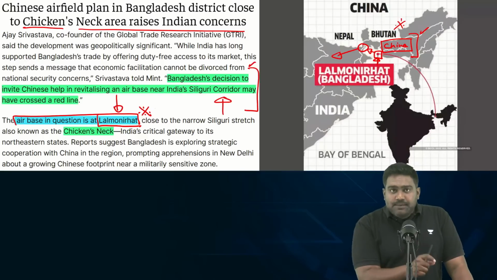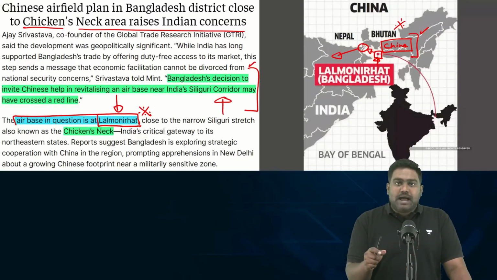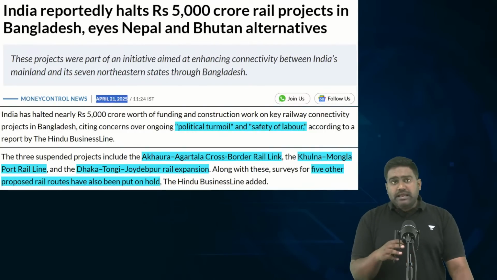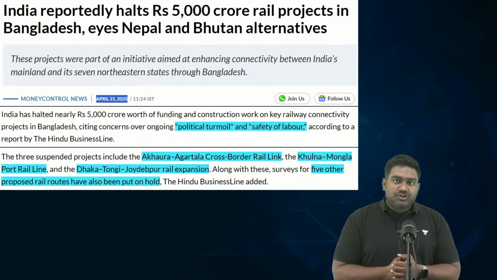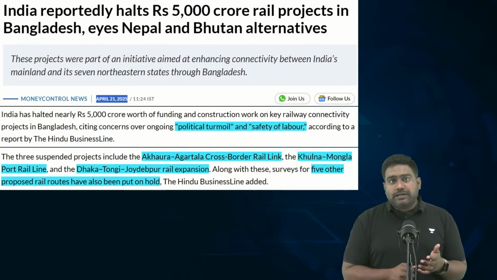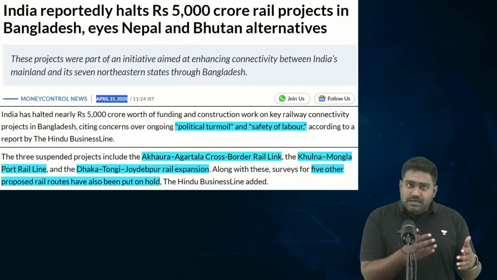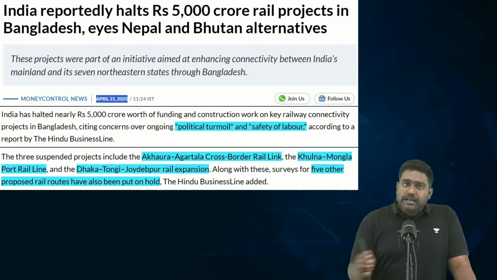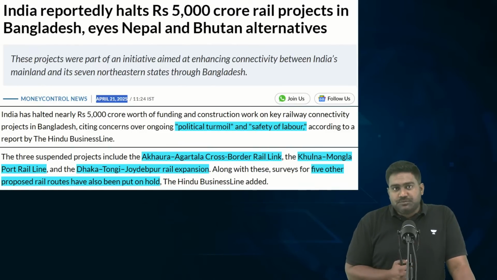So, note down the name, the location, identify this on a map. There can be a possible question on this. So, these are the reasons why India has been retaliating against Bangladesh. As you know, minorities are not being protected. Religious fundamentalists have been targeting minority communities. India has been urging Bangladesh to protect them, and Bangladesh has been trying to ignore that responsibility.